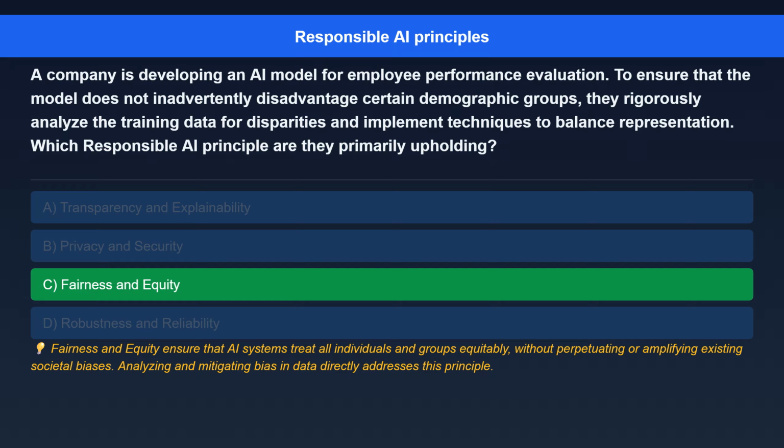Here's the explanation. Fairness and equity ensure that AI systems treat all individuals and groups equitably, without perpetuating or amplifying existing societal biases. Analyzing and mitigating bias in data directly addresses this principle.